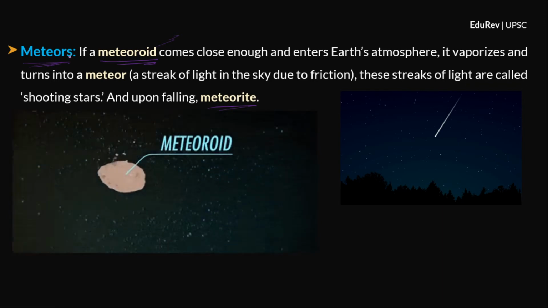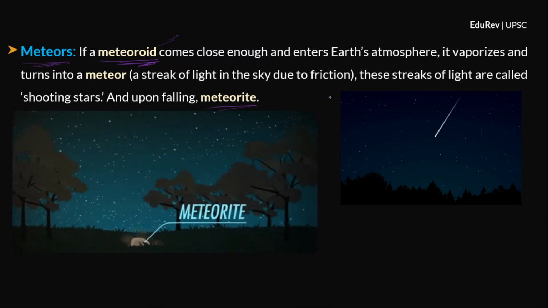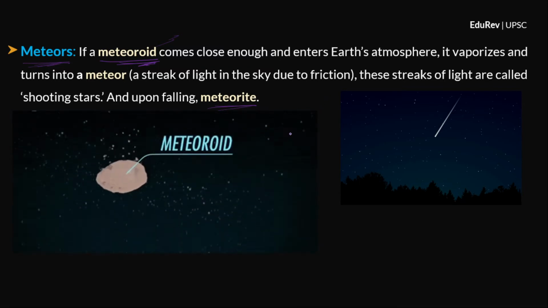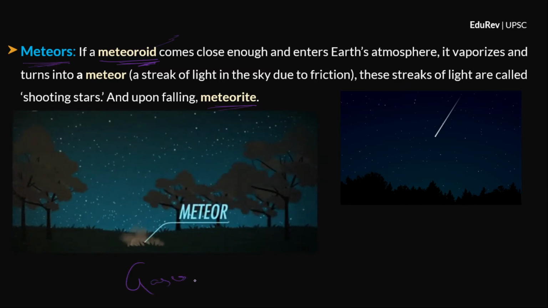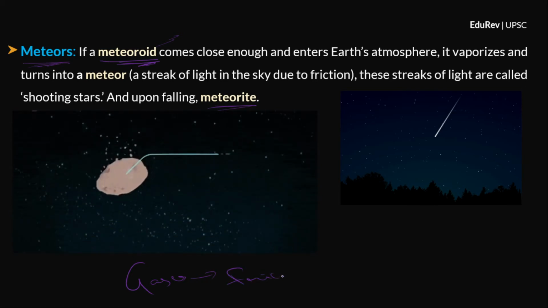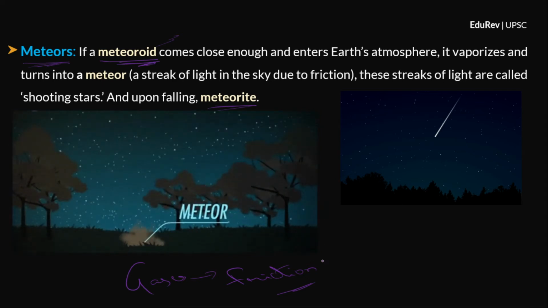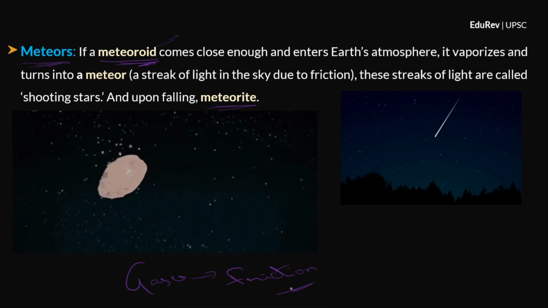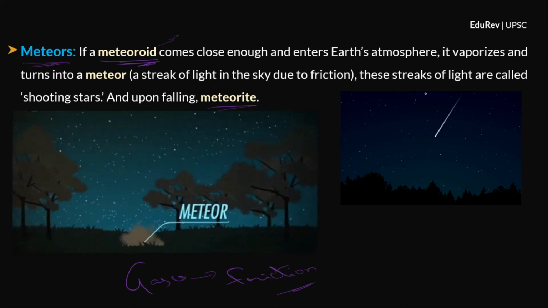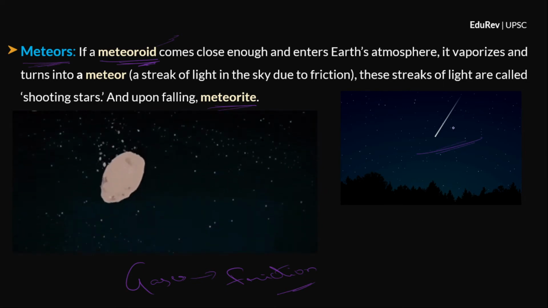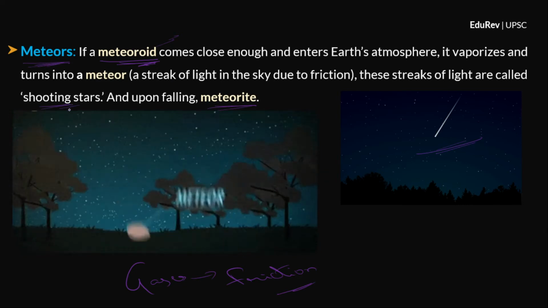Now, what is a meteor? So sometimes meteoroids come close to the earth and they get pulled by the earth's gravity and they start falling through the atmosphere. Now we know that the atmosphere is made up of gases and it offers friction. Now the meteoroid is passing through the atmosphere with very high velocity. So there is a lot of friction. So a lot of heat is generated and the meteoroid gets burnt up. Then it forms a streak of light in the sky like this. Then we call it a meteor or simply a shooting star.